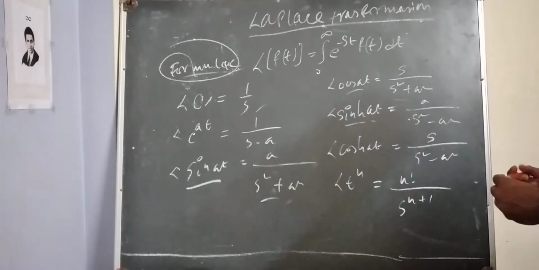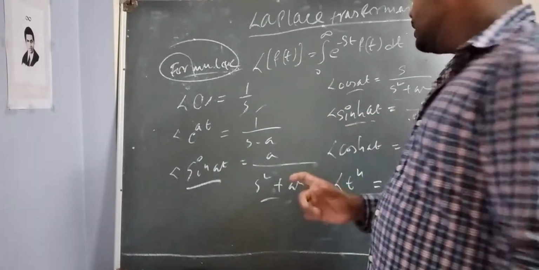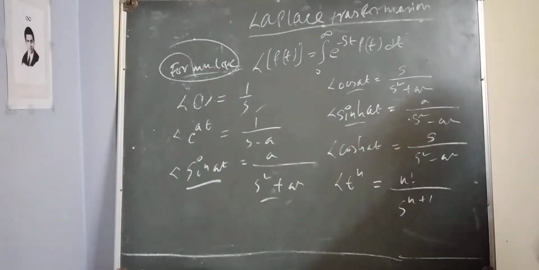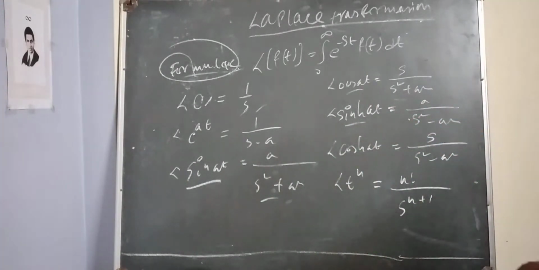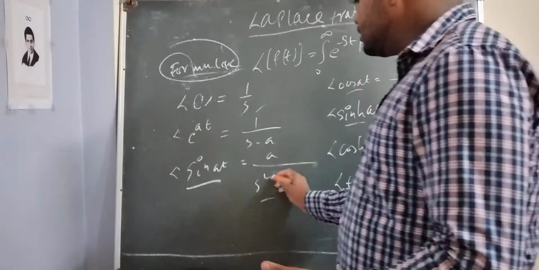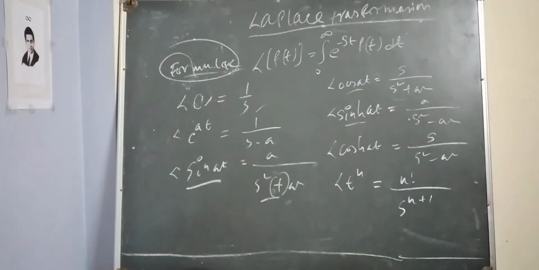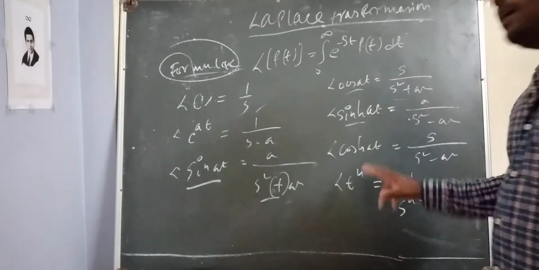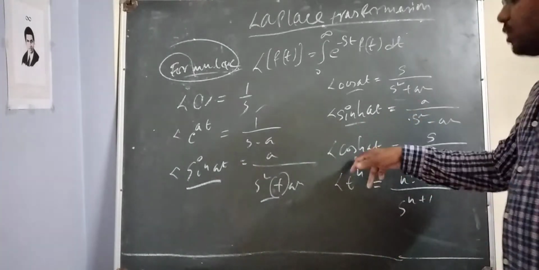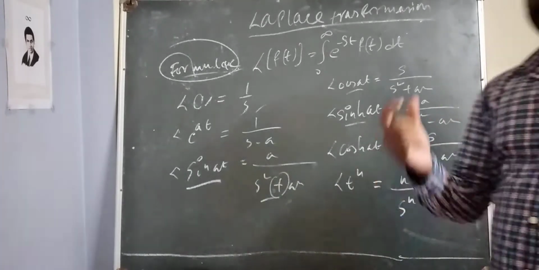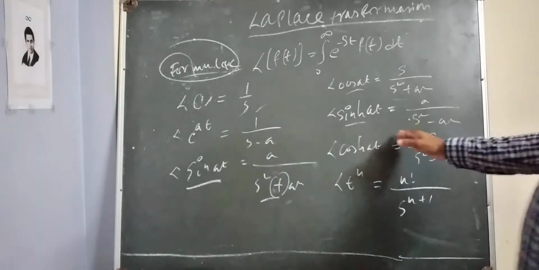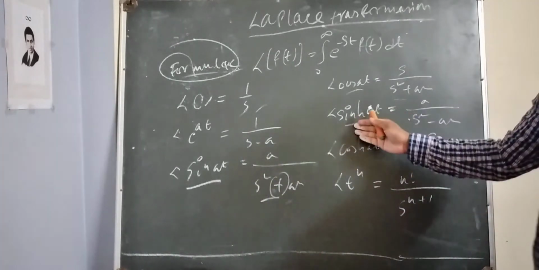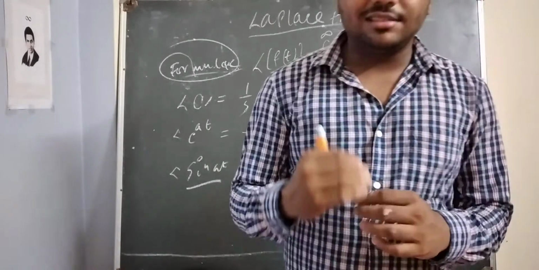Now in hyperbolic sine, sinh at, sine hyperbolic at will be a divided by s square minus a square. Everything is the same, but the plus becomes minus here. That's it, nothing else. In cosh at, cos has s as the last term, so put s in the numerator and in the denominator just put s square minus a square. In hyperbolic functions, the denominator will have a minus.